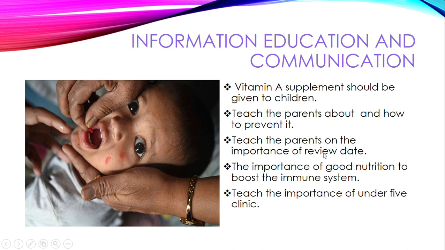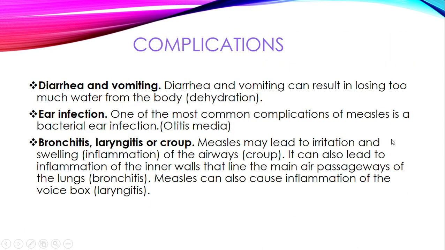Also teach the parents the importance of the review date. So the parents should be encouraged to come back for review so that the child is assessed accordingly. So also the importance of good nutrition to boost the immune system should be emphasized to the parents. Then teach them the importance of the Under 5 clinic.